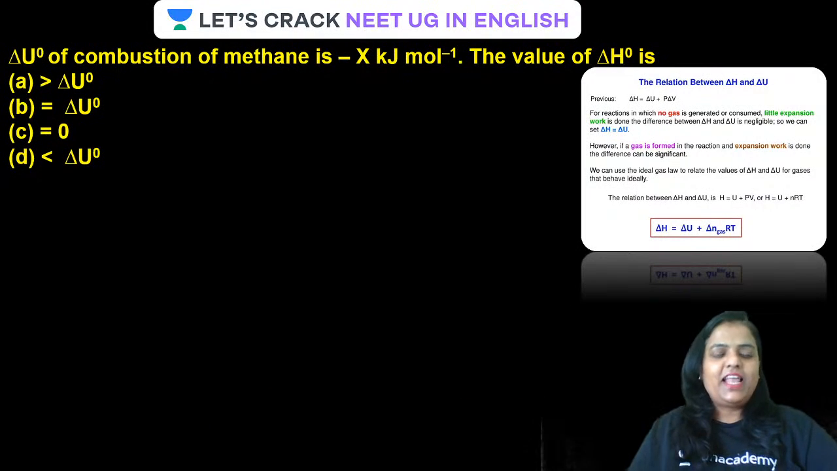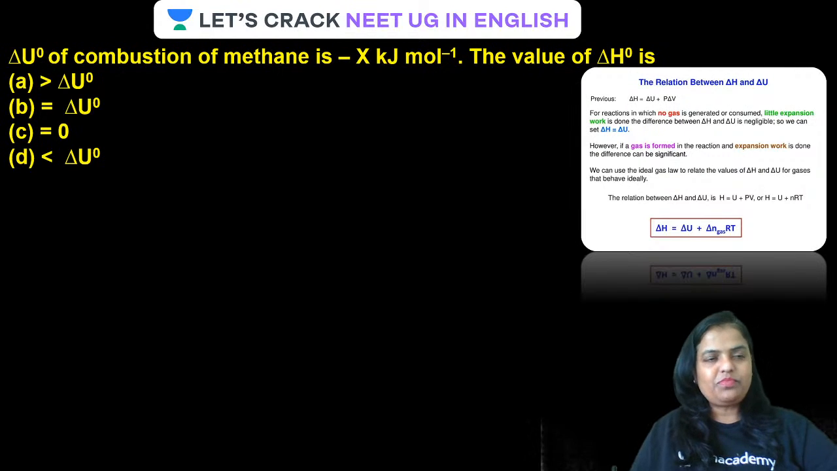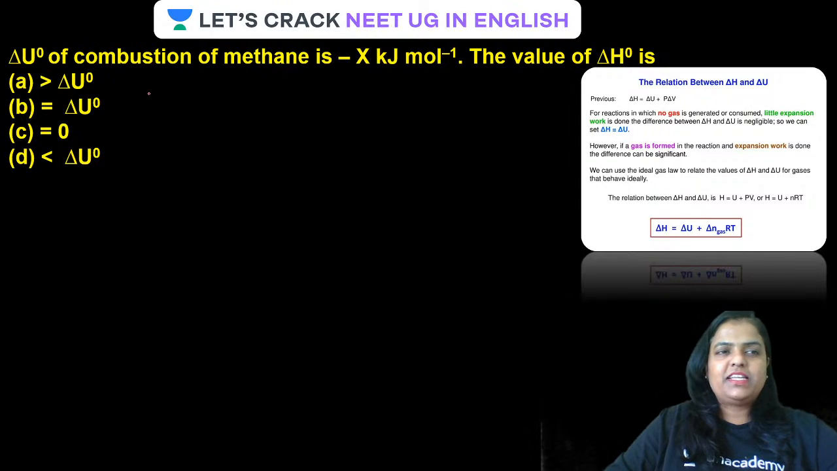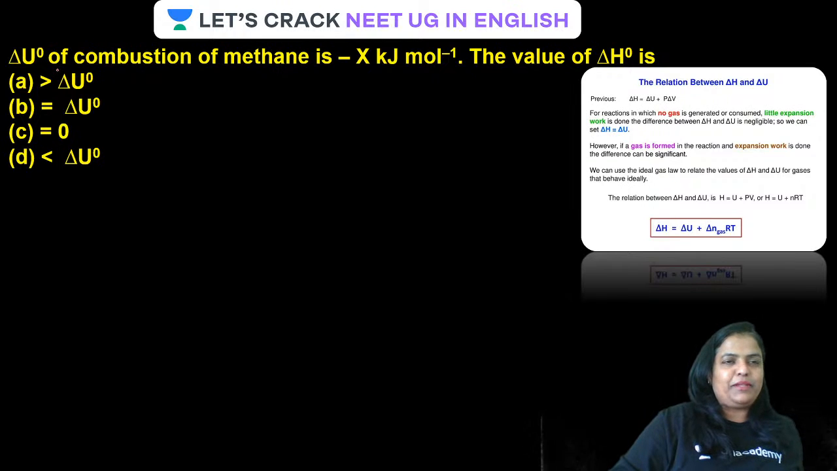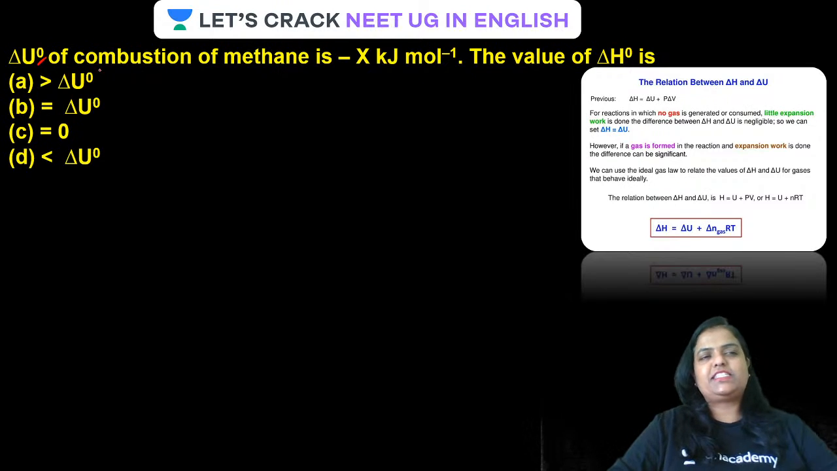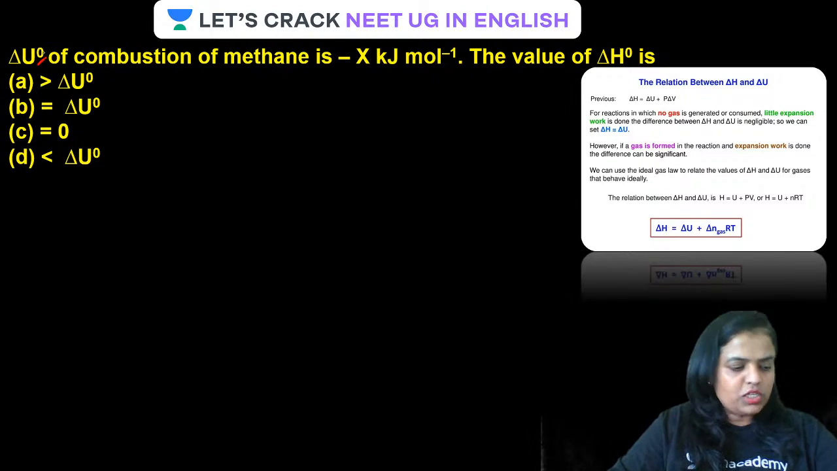Now, guys, let us have a look at the very first question. Guys, delta U naught. What's that? Delta U is the change in internal energy. The naught, what does that indicate? That is at standard condition. This delta U naught is referring to the standard condition.